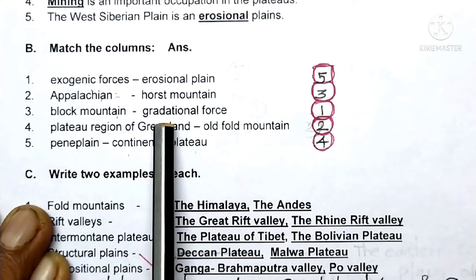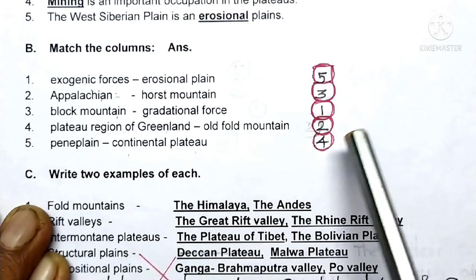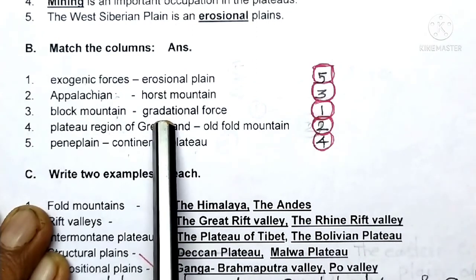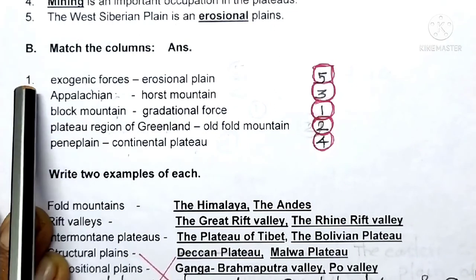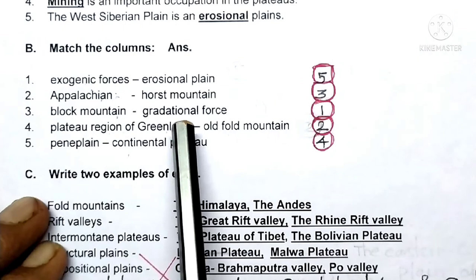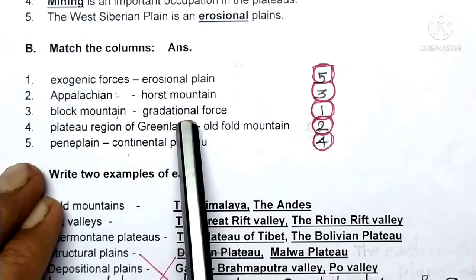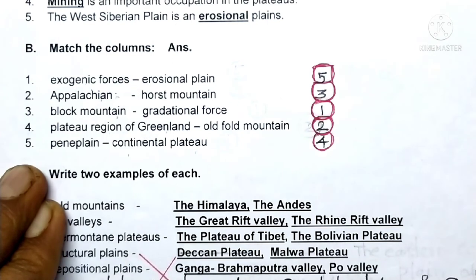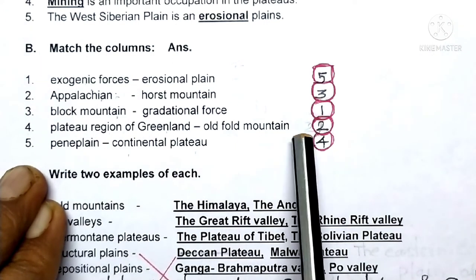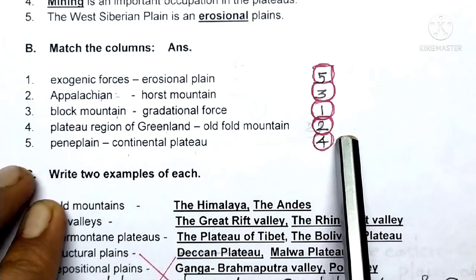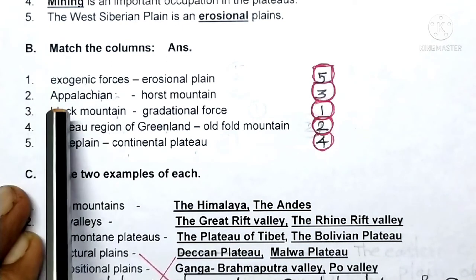Then here beside this gradational force, option 1 is given. So its correct match is 1, exogenic forces. So gradational force is an example of what? Exogenic forces. Here, beside this phrase old fold mountain, option 2 is given. So where is option 2 here?